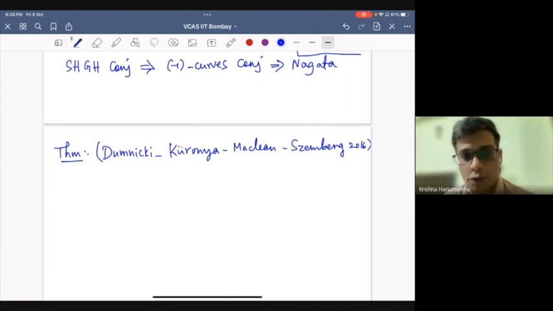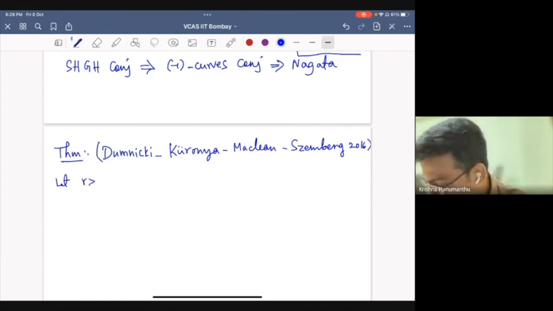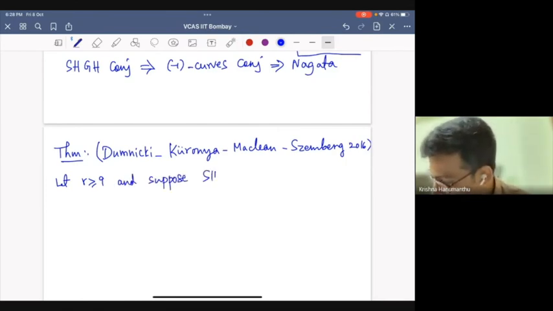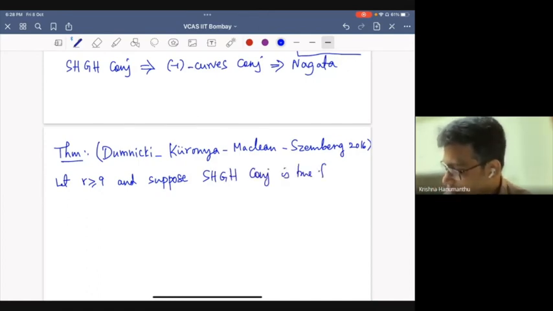So they essentially proved the following. Let r be at least 9, and suppose the SHGH conjecture is true for r plus 1 points.